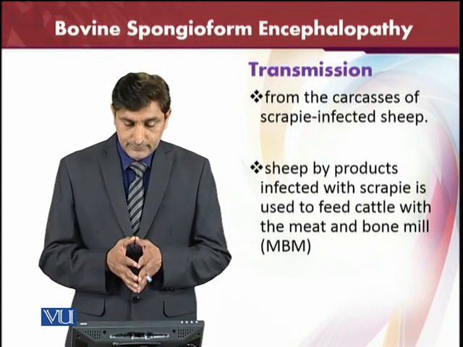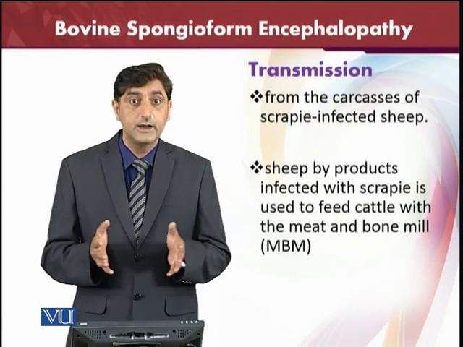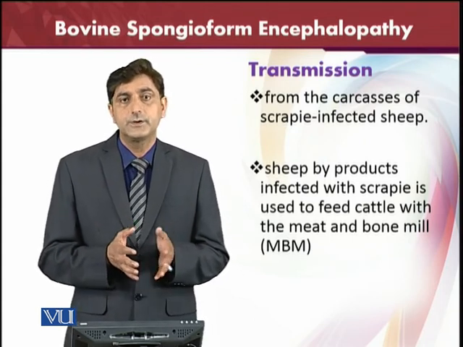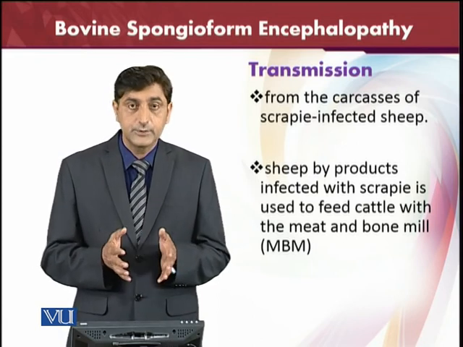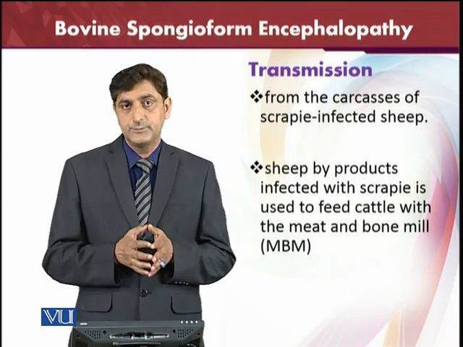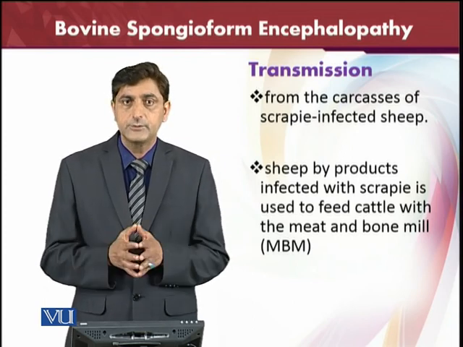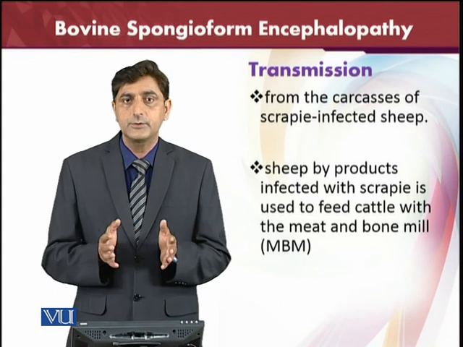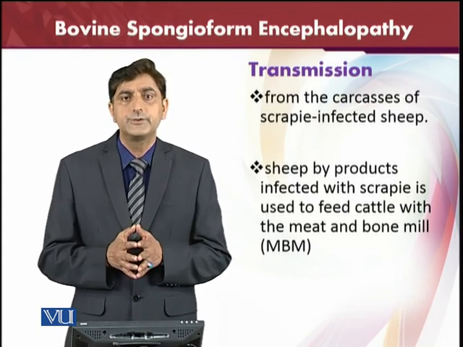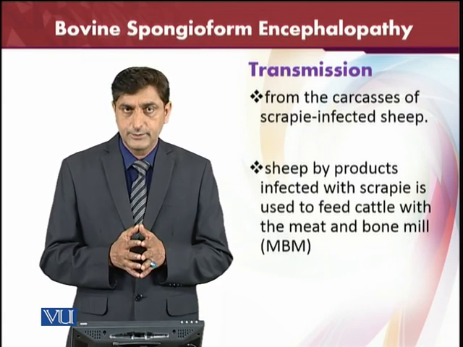And the sheep byproducts, of course, if the sheep has scrapie and its byproducts are used to feed the cattle, with the meat and the bones also available from the sheep and used as byproducts, as a feed for the cattle. So if they are used in this way or another, and any sheep byproducts are in contact with the cattle, the disease is also capable of transmitting from one animal to another.